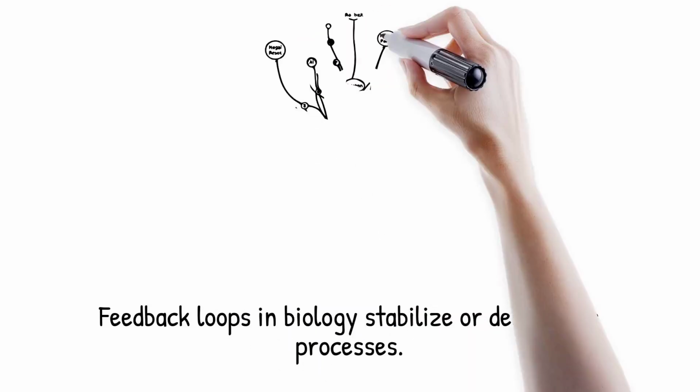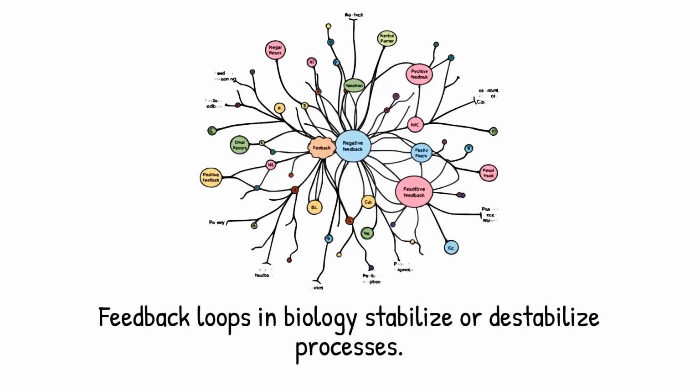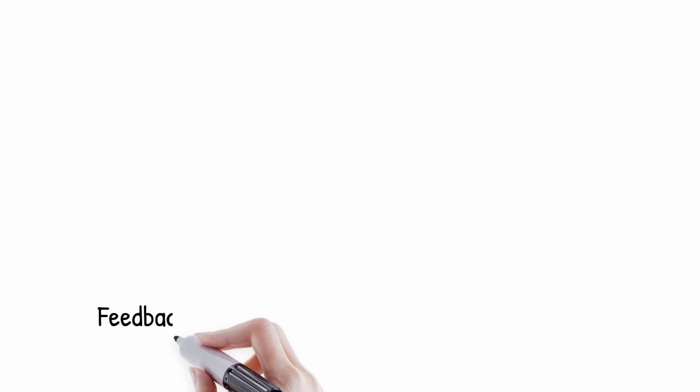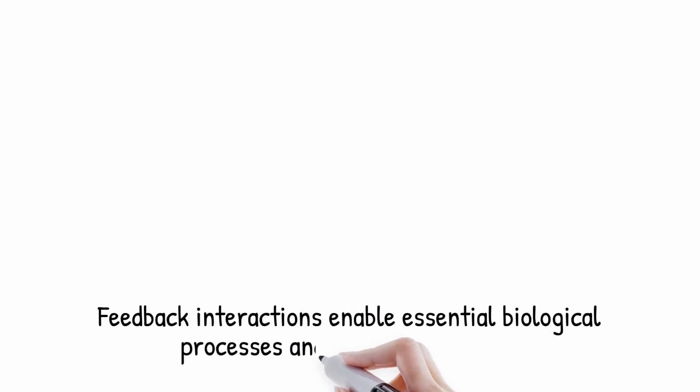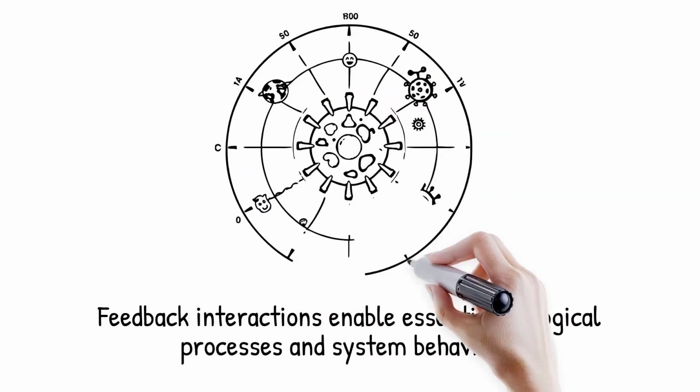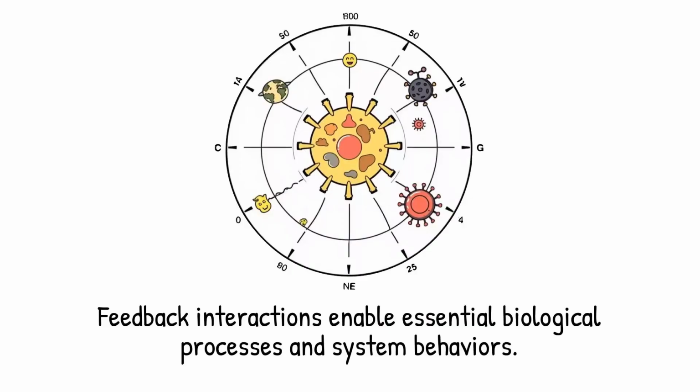Nonlinear systems in biology rely heavily on feedback loops, which can stabilize or destabilize processes depending on their sign and strength. Negative feedback ensures homeostasis, while positive feedback can amplify signals into irreversible outcomes. In complex networks, multiple feedback loops interact, producing oscillations, bistability, or chaos. These interactions are essential for processes like circadian rhythms, immune responses, and developmental pathways. The balance between feedback types determines whether a system resists change, amplifies it, or oscillates between states. Therefore, feedback is the architecture through which nonlinearity becomes functional.